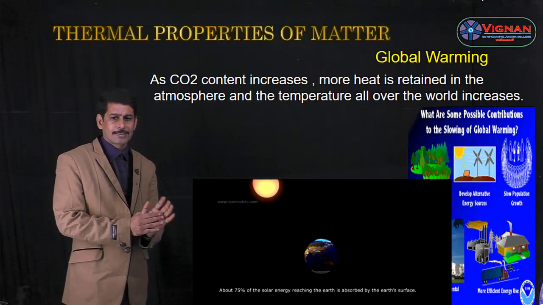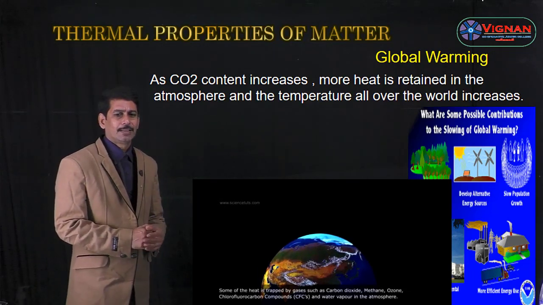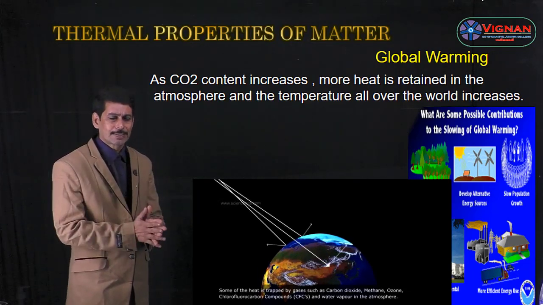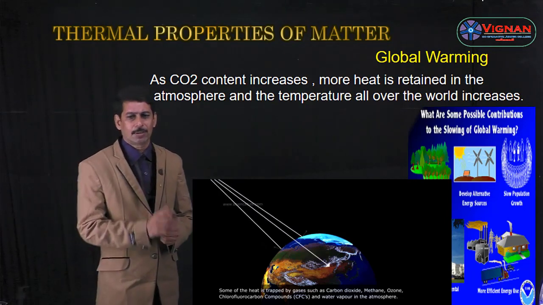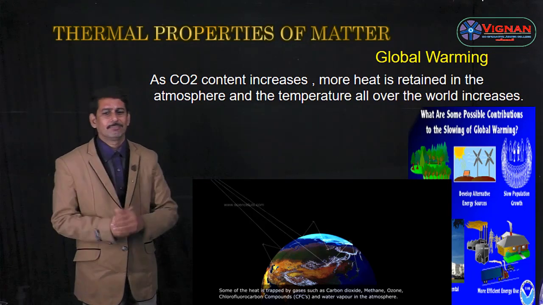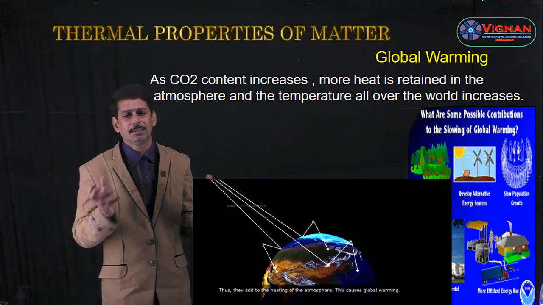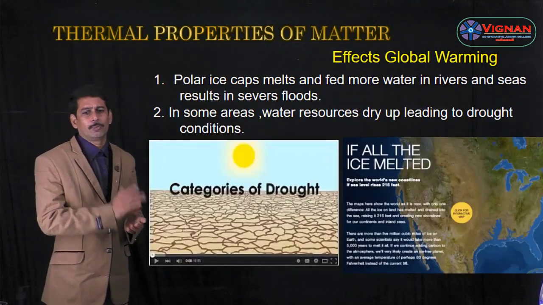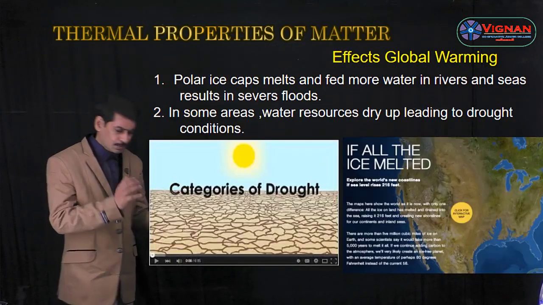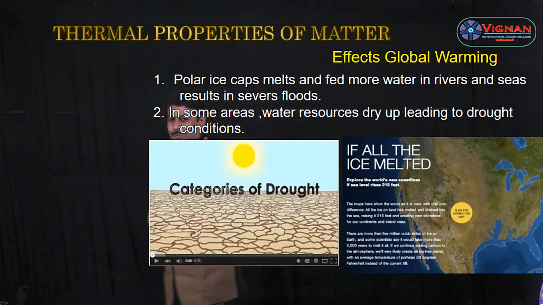As carbon dioxide content increases, more heat energy is retained in the atmosphere and the temperature all over the world increases. That effect is called global warming. And what are the effects of this global warming? There are so many effects of global warming, so let us see some of them.